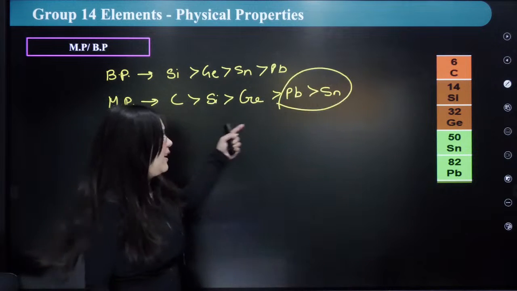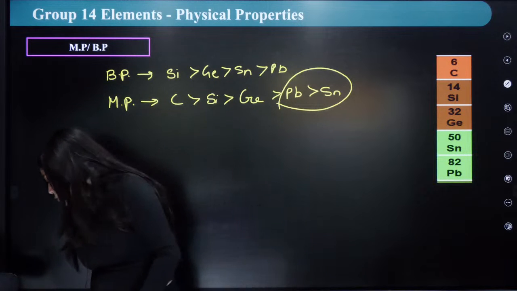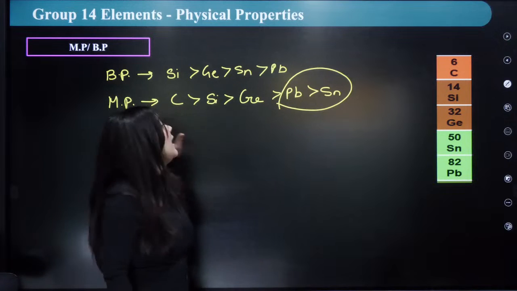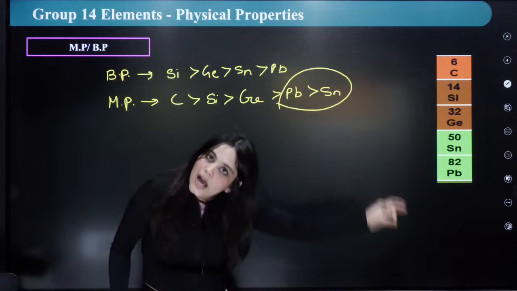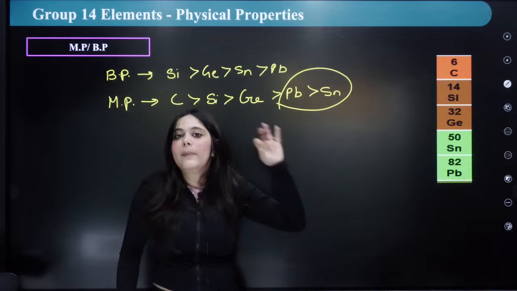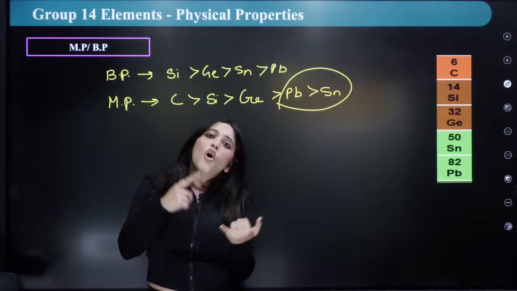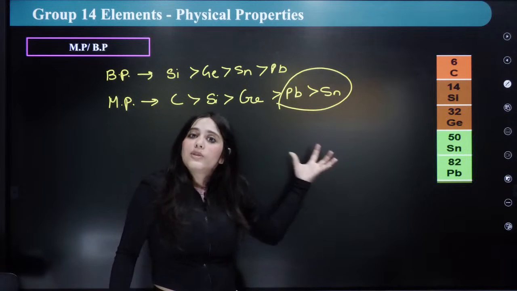I'm circling all the exceptions over here. This is the boiling point order. This is the melting point order. Only the values are given in your NCERT, right? I have made trends out of these values. These trends are based on the NCERT values itself. I have not taken it from any other book because no matter what exam you're taking, the board exam or your NEET exam or your JEE exam, it only and only follows NCERT.